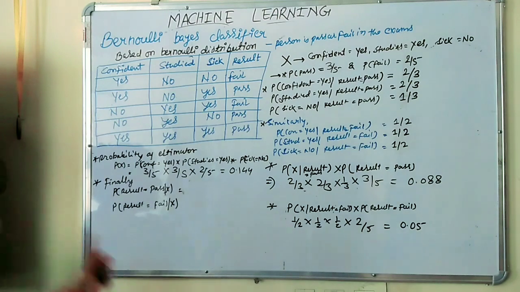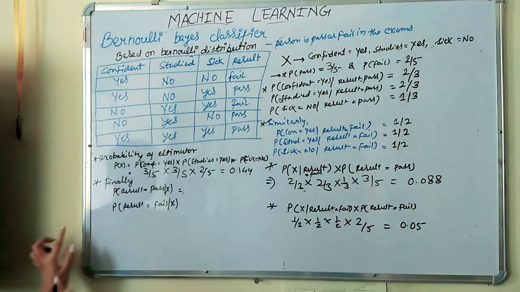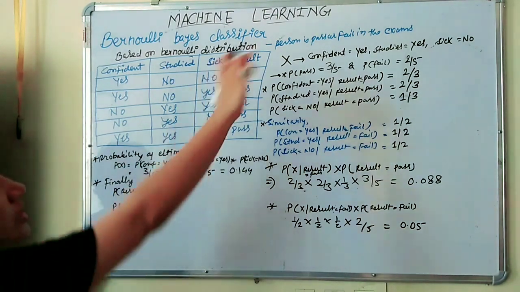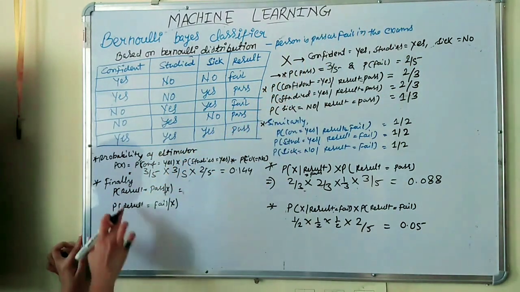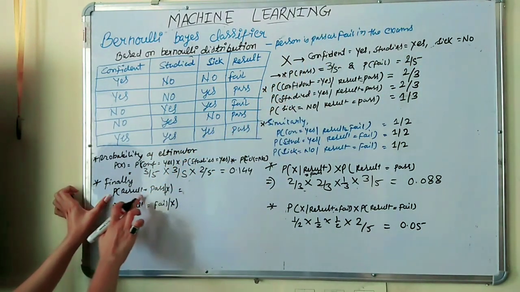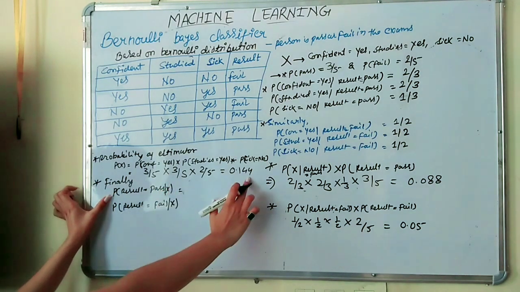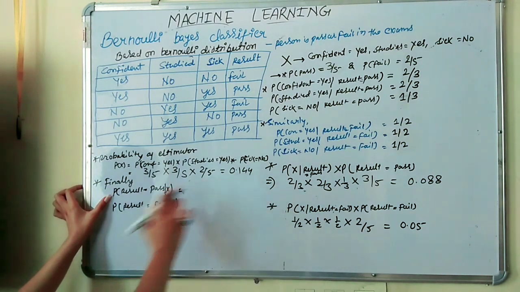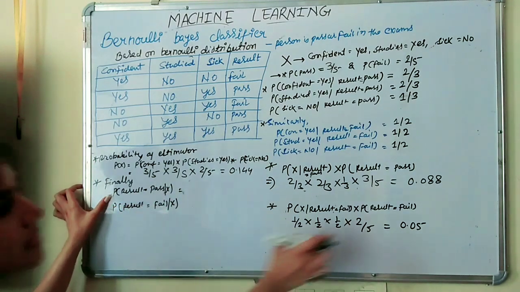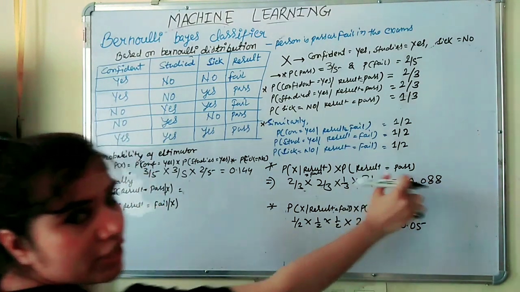Now we will finally find the probability where we will check that result is either pass or fail. So here simply we will put result equal to pass upon probability of estimator we just found here, that is 0.144. So for result equal to pass, that is 0.088.